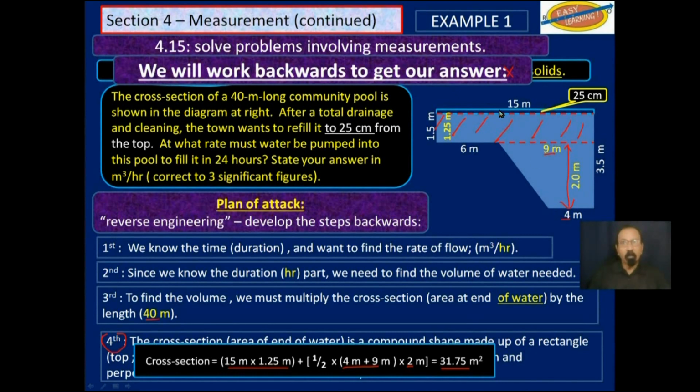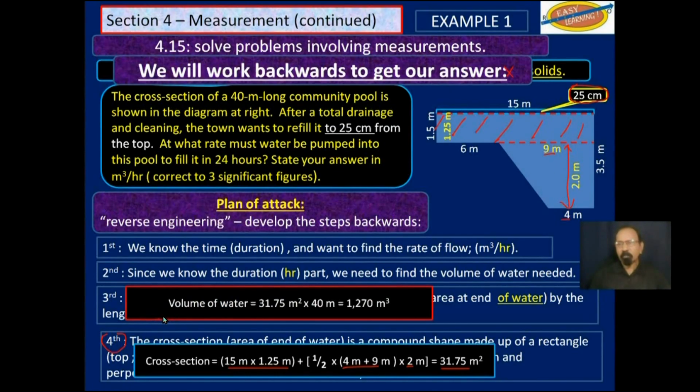Not right up to the top. Remember, we have to leave out 25 centimeters to the top of the edge of the pool. So that is the cross-section. We now need to multiply that by the length to get the volume. So we multiply the cross-section by the length and we get this volume, 1,270 cubic meters. That water has to be pumped into that pool in 24 hours.